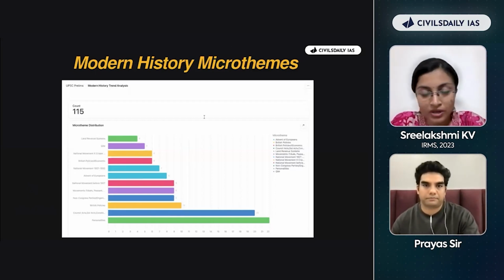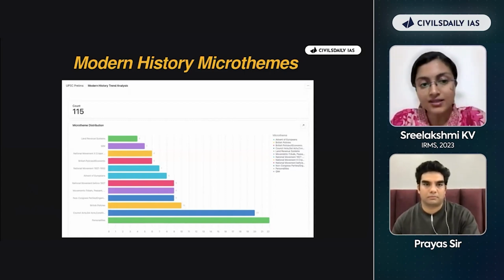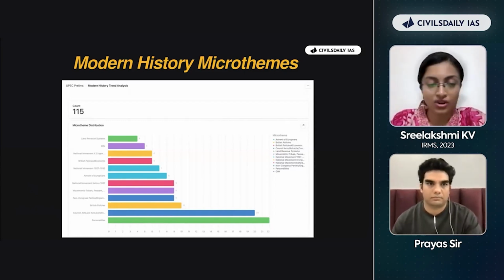Then the next important micro theme is council acts, government acts, all of that. Then the British policies, then non-Congress parties and organizations. These are my important micro themes from modern history, right? Which is not that important? It's the land revenue system, Quit India movement, national movements, Cripps mission, and all of that. These are not that important in comparison.